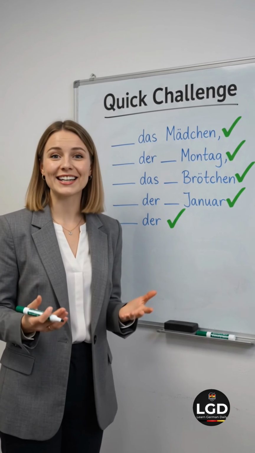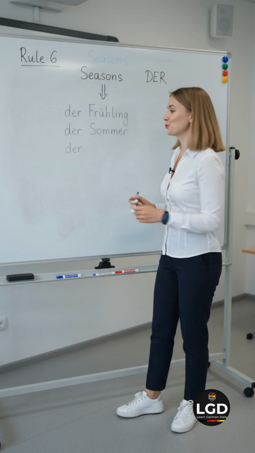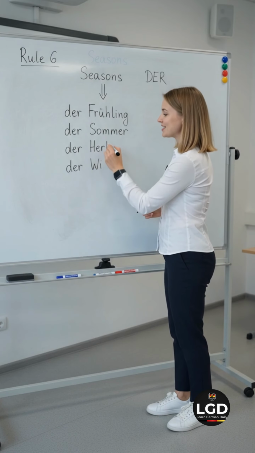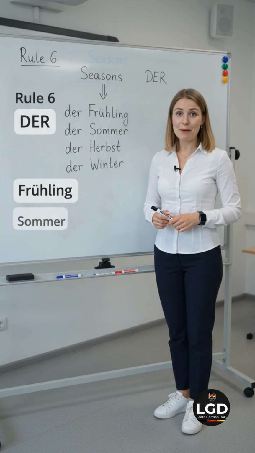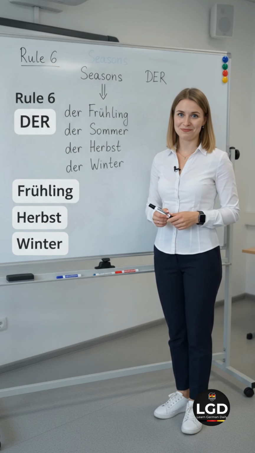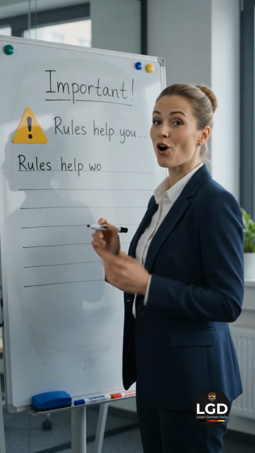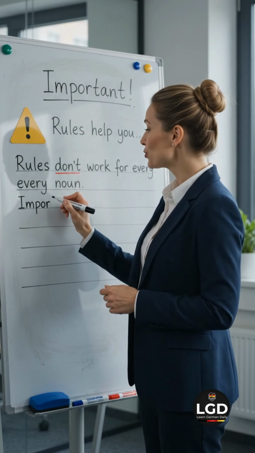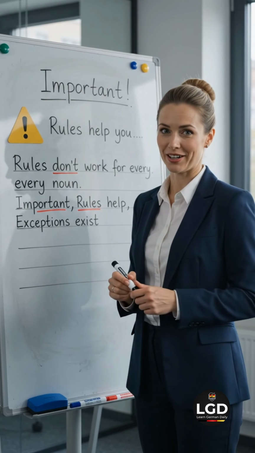You're starting to recognize German patterns instead of memorizing every word. Here's another useful rule. All 4 seasons use der. This is an easy rule to remember because it never changes. These rules are extremely useful, but remember that German also has exceptions. The rules help you guess correctly much more often, but they don't replace learning vocabulary.